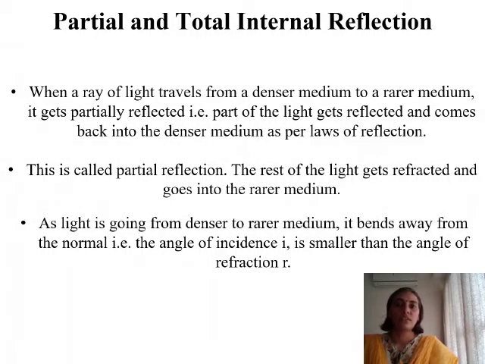Good morning, students. In the last class, we studied an optical phenomenon, that is mirage, and it takes place on account of refraction of light.